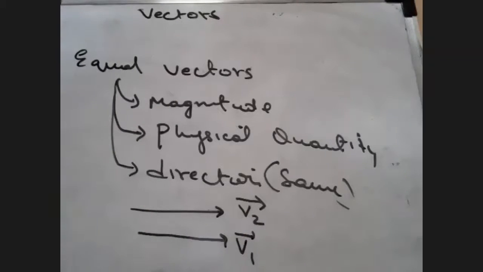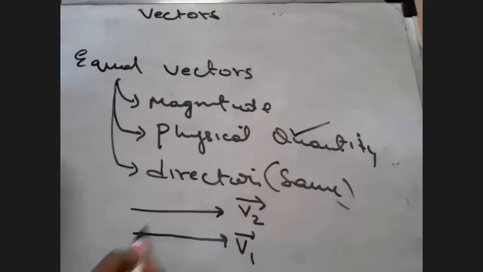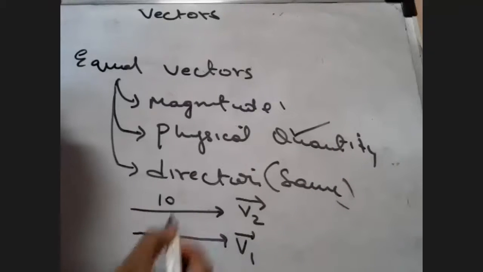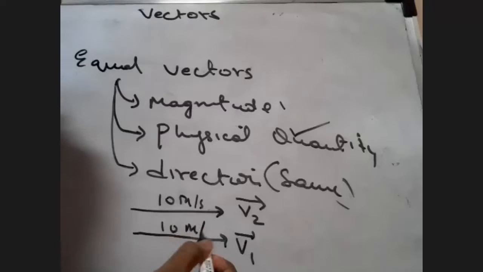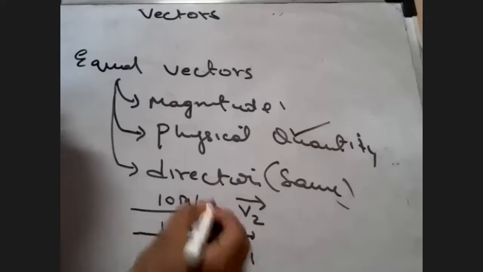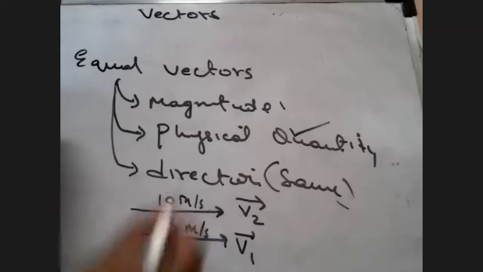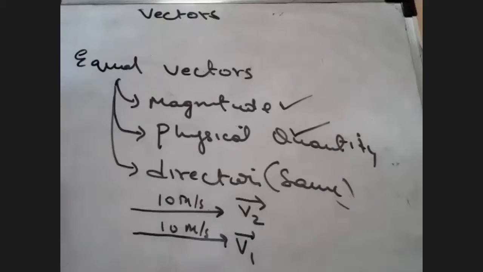Here v1 and v2 are the same physical quantity, so first one is a tick mark. Second thing, they have the same magnitude. I will say the magnitude of v2 is 10, and the magnitude of v1 also is 10. 10 what? Let's say 10 meters per second. Both have the same magnitude, tick mark. And they have the same direction: they both are in the x-axis direction.